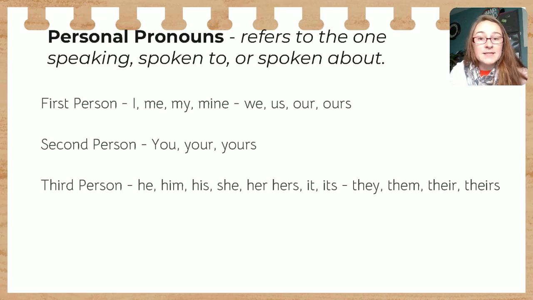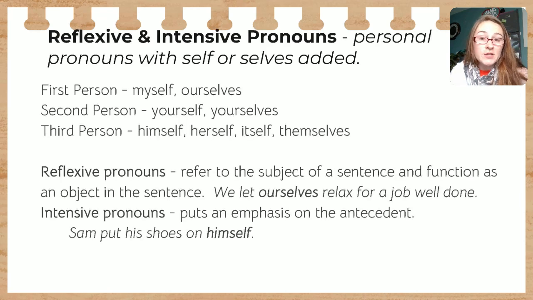Next, we have reflexive and intensive pronouns. These are pronouns that have self or selves added. On the screen, you can see what first person, second person, and third person would look like. These refer to the subject of a sentence and function as the object of the sentence. So, for example, in a reflexive pronoun, we let ourselves relax for a job well done. So, this is referring to the subject of the sentence.